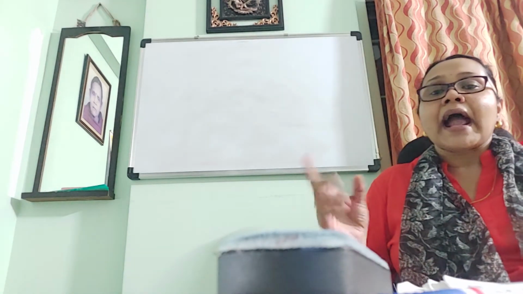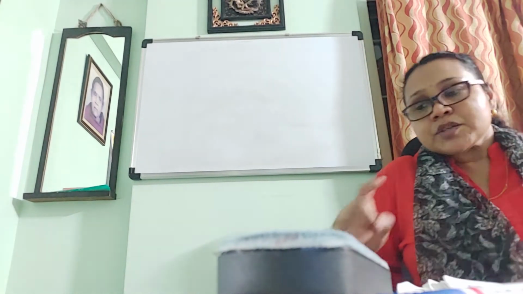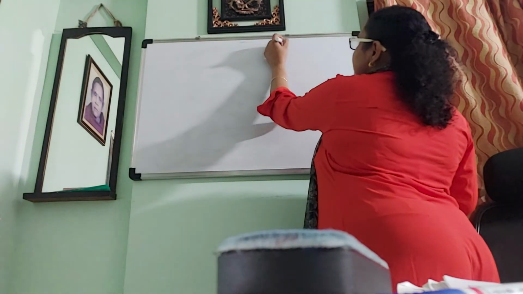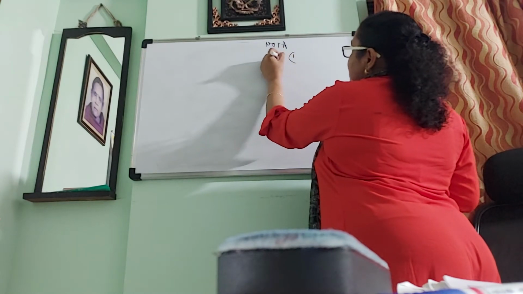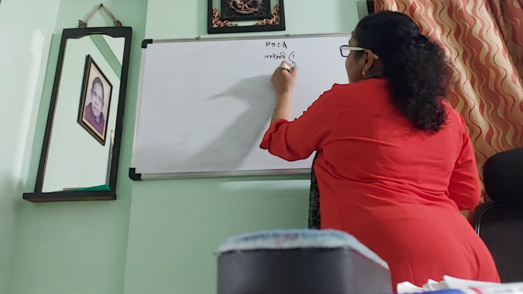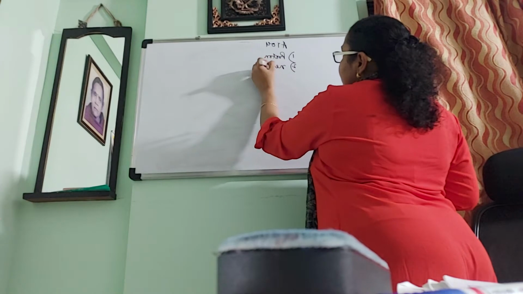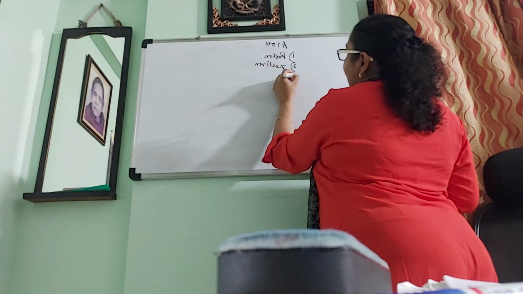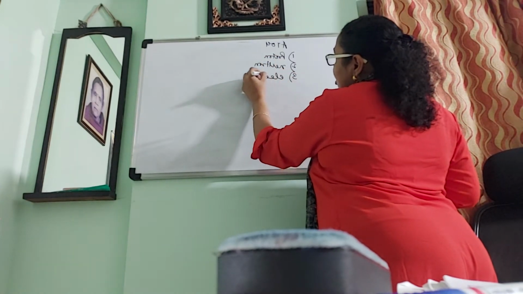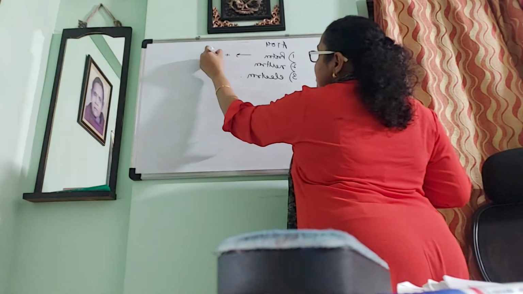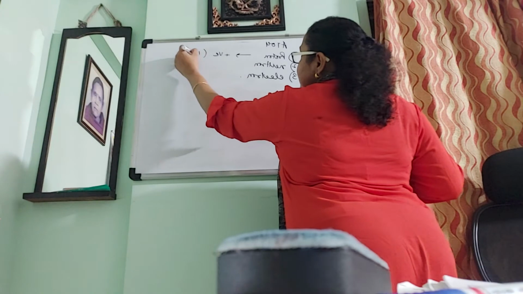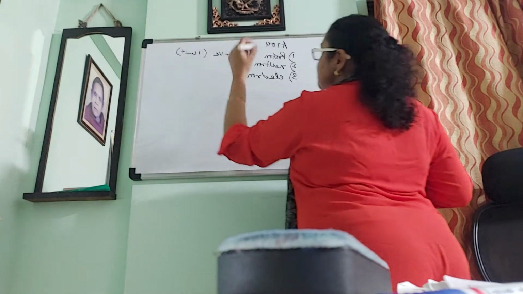So, the word atomic number. I discussed that the atom is subdivided into three particles: proton, neutron and electron. The proton is positively charged, 1 unit of positive charge.